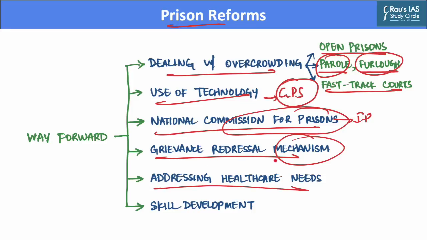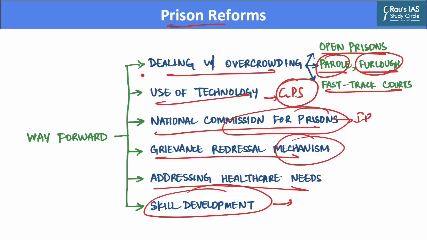Further, government should also focus on addressing the healthcare needs of Indian prisoners. As both physical and mental health of prisoners need to be addressed appropriately as well as regularly. And in this regard, the inmate should be provided access to doctors and psychologists as and when it is needed. Further, there's also a need to ensure skill development of prisoners, as by providing educational facilities, vocational training, and skilling facilities in prison itself, it should be upgraded in order to improve the daily lives of prisoners, and it will also give them an economic support after their release from Indian prisons.